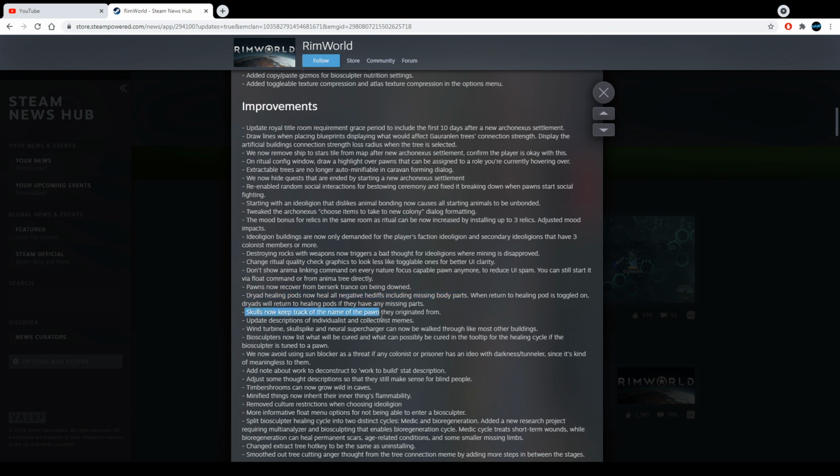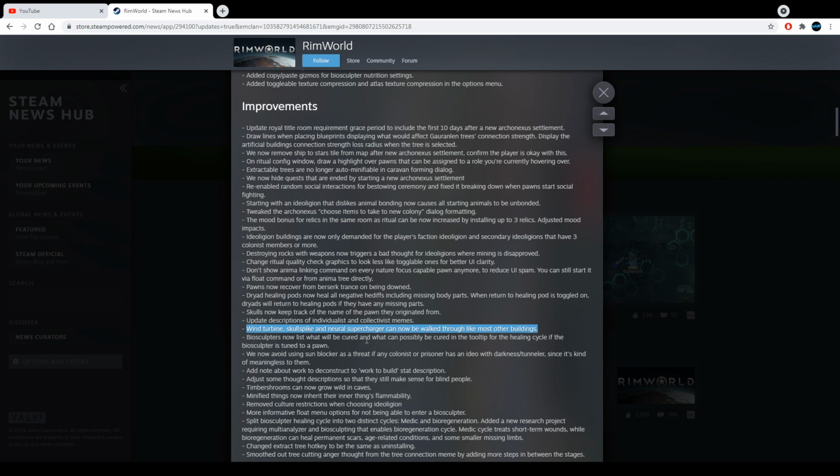Skulls now keep track of the name of the pawn they originated from. Yeah, I removed the skull of Barney. This is Barney's skull. Beware. Update descriptions of individualist and collective meme. Okay, why not? Wind turbine, skull spike, and neural supercharger can now be walked through like most other buildings. Oh, okay, you can go through them. Well, that's a good thing, I guess.